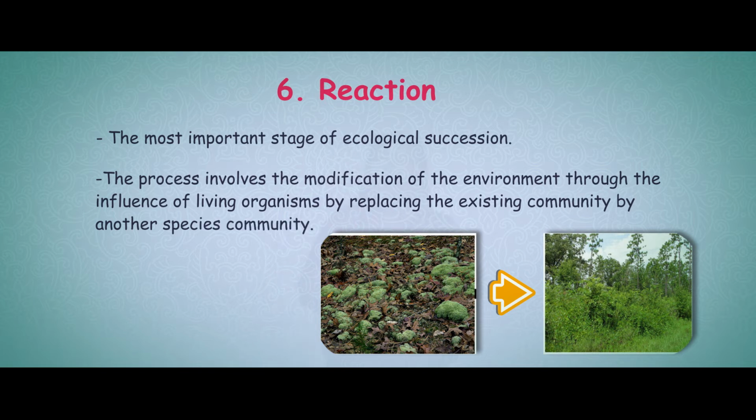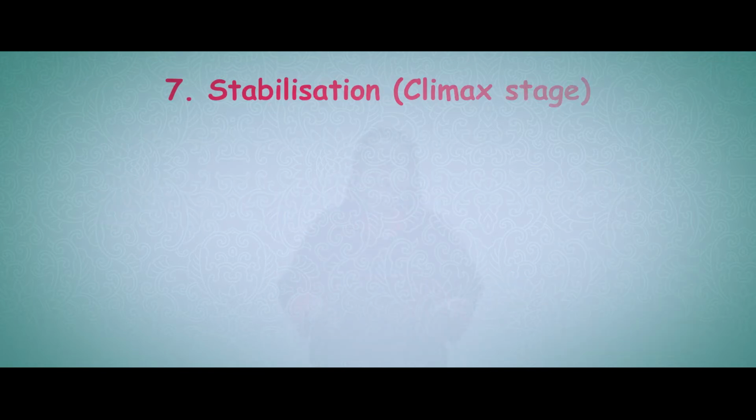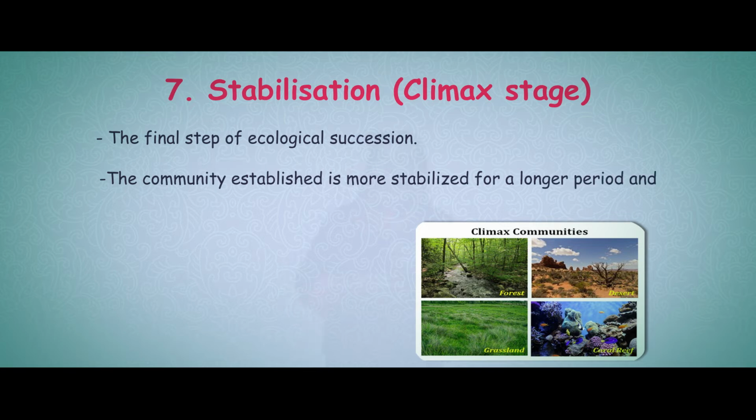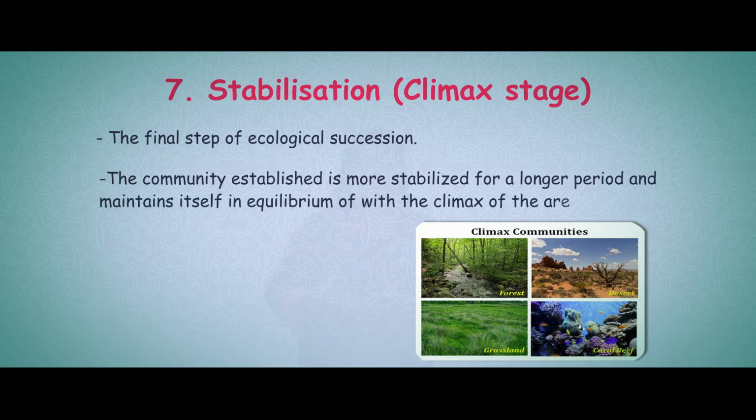And the final step we have is stabilization, which we can also call the climax stage. During this process, there is final establishment of the community. Thus, we call it the stabilization process. The established community maintains itself in equilibrium with the climax of the area, and it is not replaced by any other community. We can refer to such a community as the climax community.